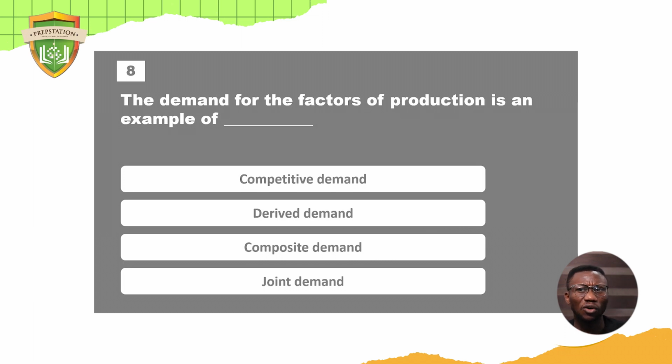Or demand for a book, not because you want to use the book for your personal usage, but for an academic purpose. So you actually need it for an academic purpose, so you got the book.